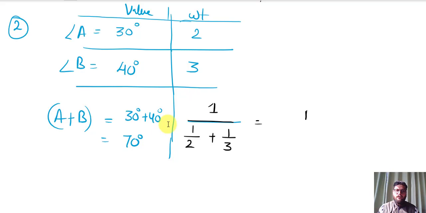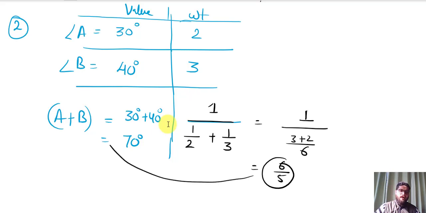It gives the value of 1 upon (3 plus 2) by 6, like this. When we solve this, we will get answer 6 by 5. So this 6 by 5 is the weight of this equation and the equation is A plus B, right?